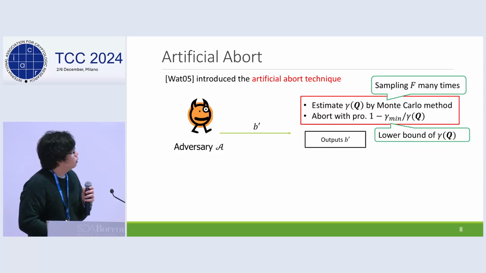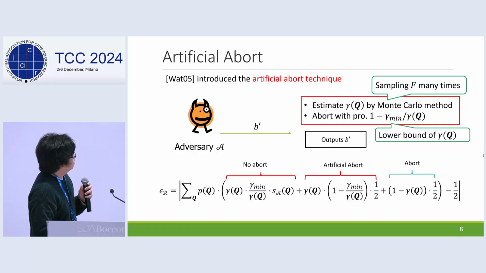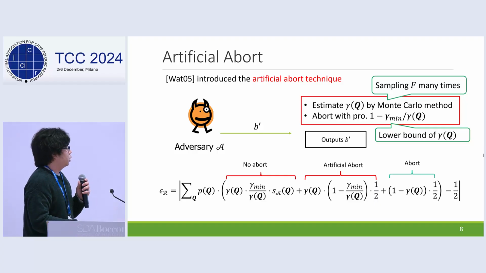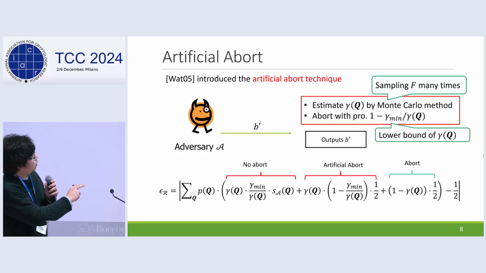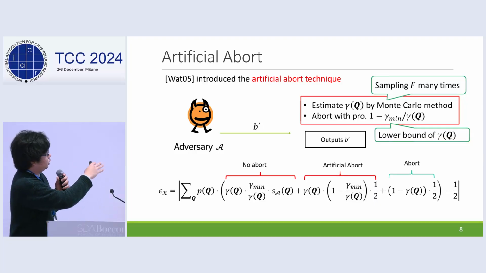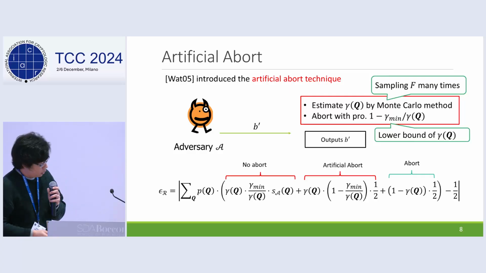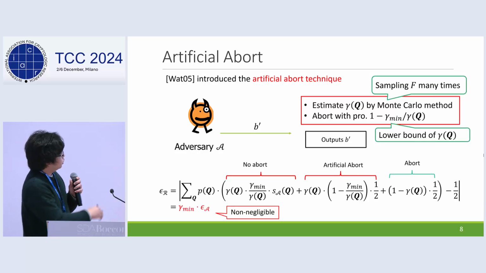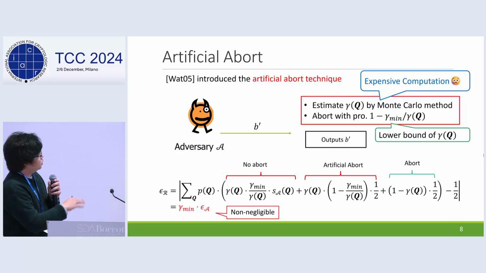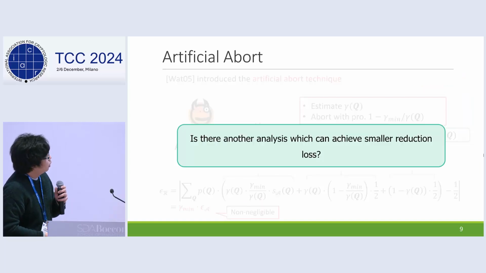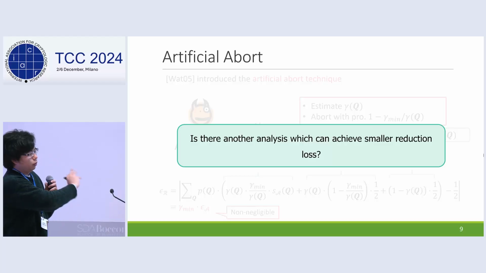where the gamma min is the lower bound of the no-aborting probability. In this case, the advantage of the reduction is given by this equation, and notice that the term corresponding to the no-aborting case in the previous equation is divided into these first and second terms. Then we can rewrite this equation like this. So if the adversary has a non-negligible advantage, then the reduction also has a non-negligible advantage. So we can overcome this